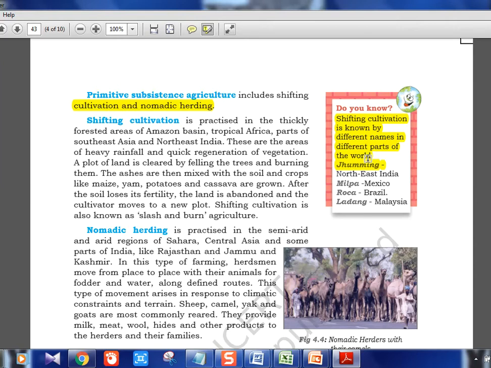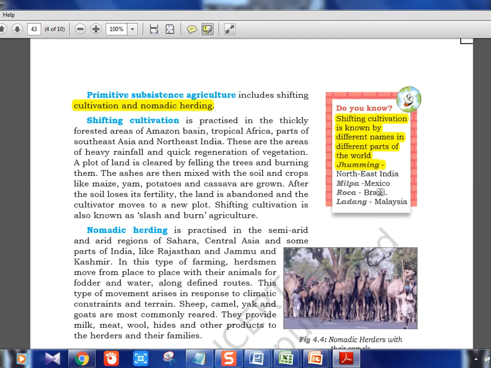They'll just leave it like that. So after a few years, what will happen is naturally all the nutrients will be retained. Then they'll again come back. So it's a good cycle, a forest cycle where nutrients are naturally replenished. So it's a good process actually. But it is known by different names. Okay, Northeast India, it is jhum cultivation. This is actually asked in UPSC.